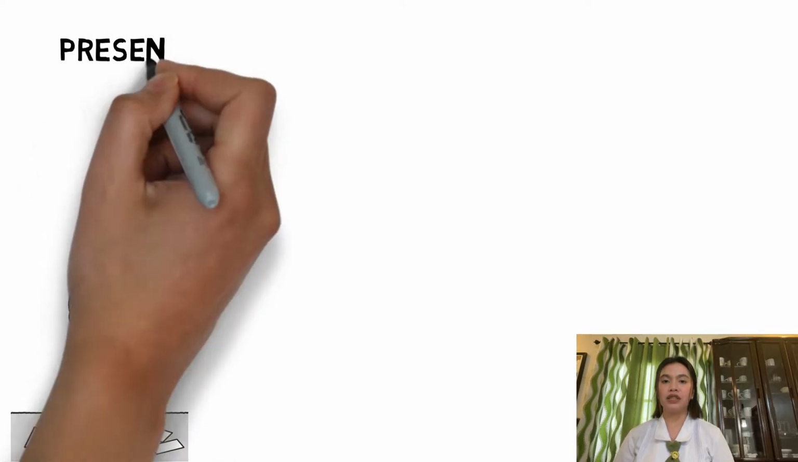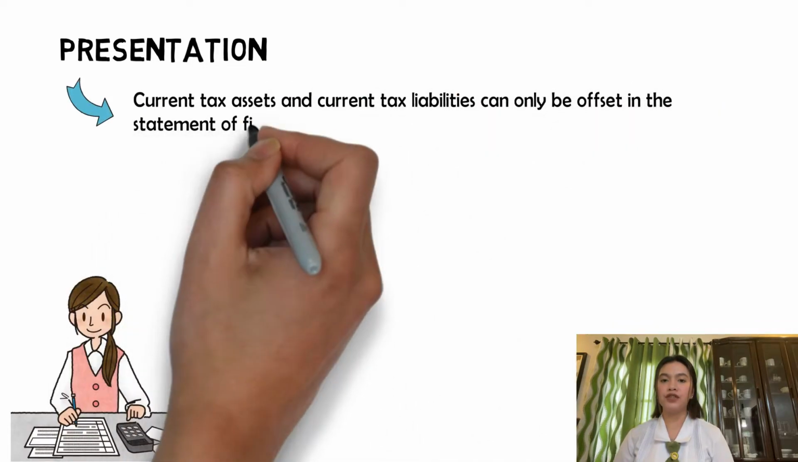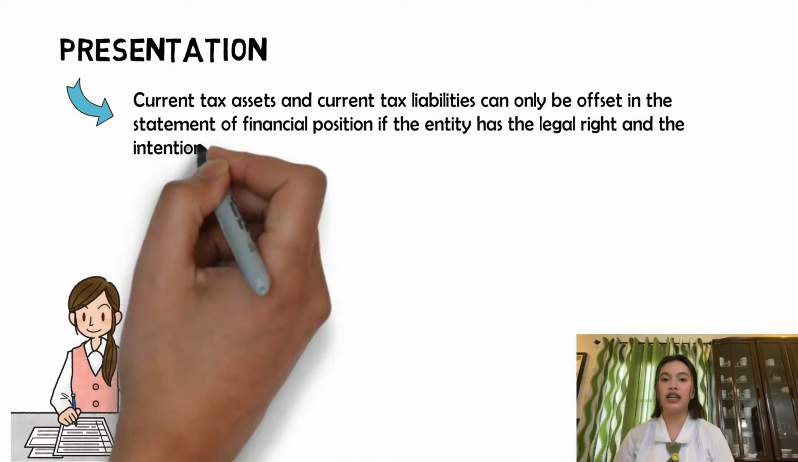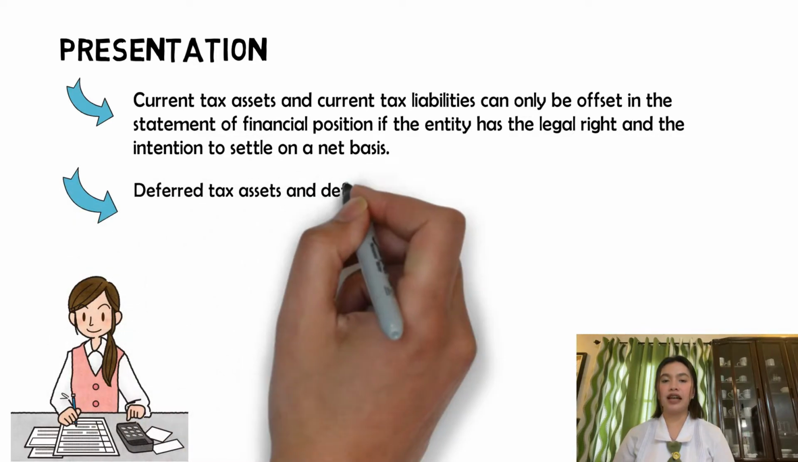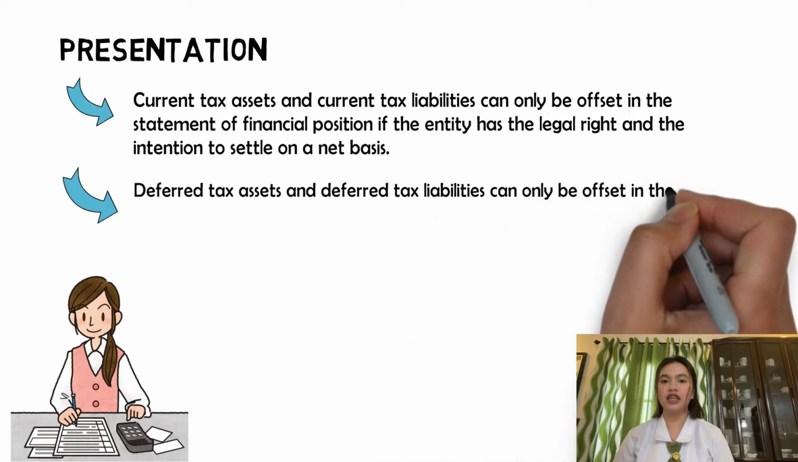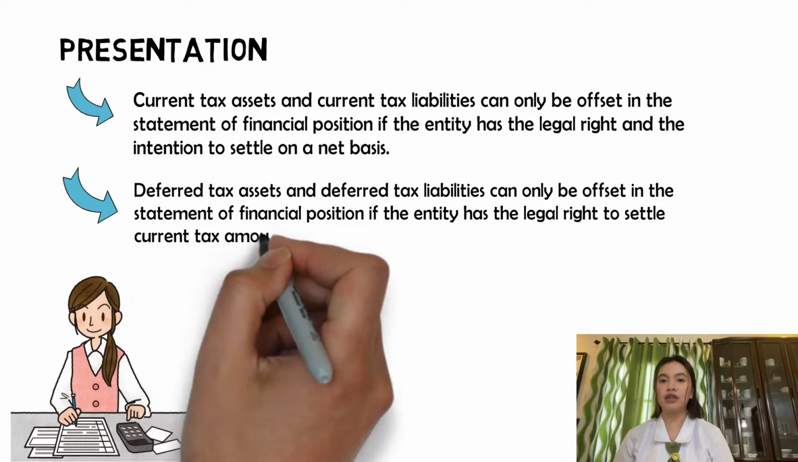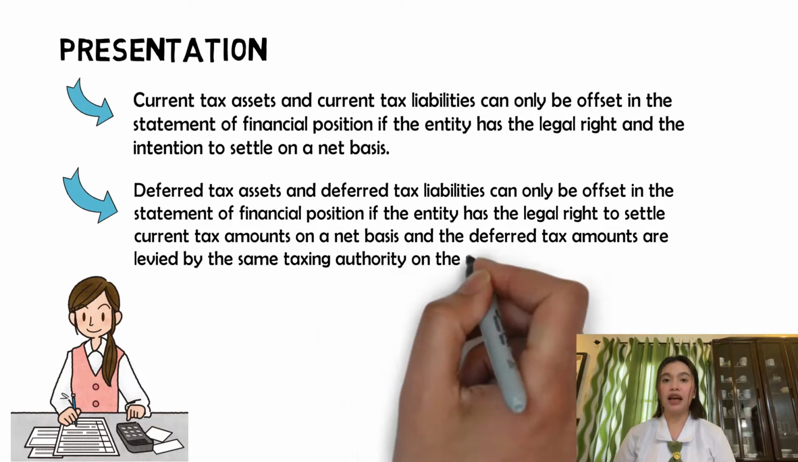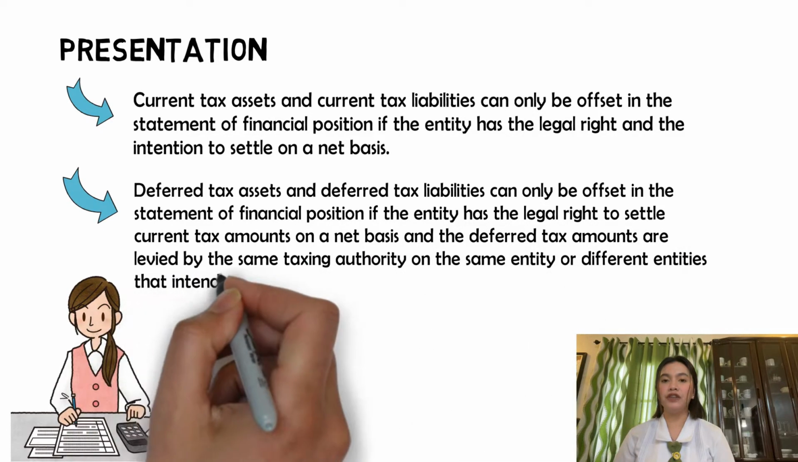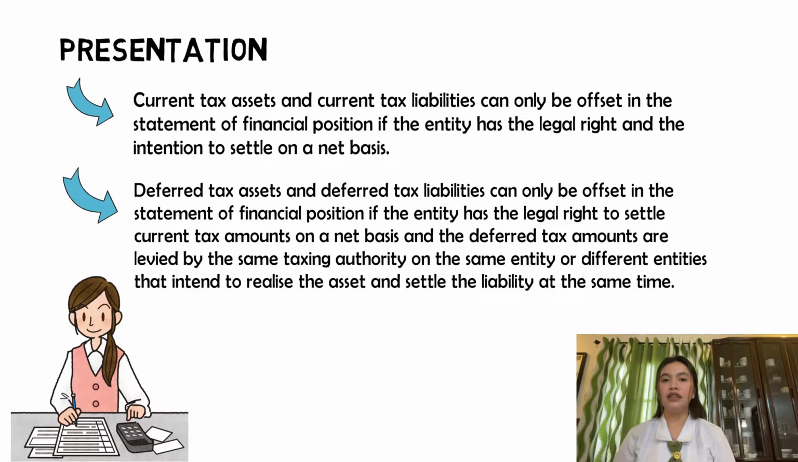We have here the presentation. Current tax assets and current tax liabilities can only be offset in the statement of financial position if the entity has the legal right and the intention to settle on a net basis. Deferred tax assets and deferred tax liabilities can only be offset in the statement of financial position if the entity has the legal right to settle current tax amounts on a net basis and deferred tax amounts are levied by the same taxing authority on the same entity or different entities that intend to realize the asset and settle the liability at the same time.